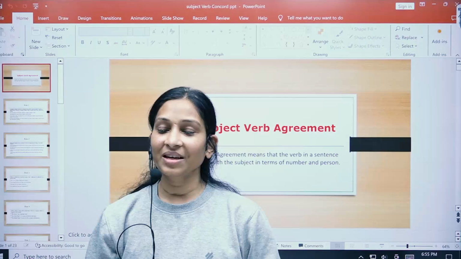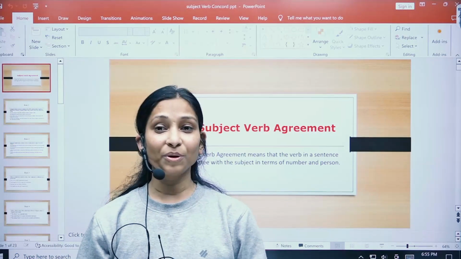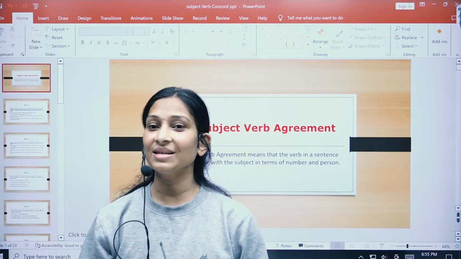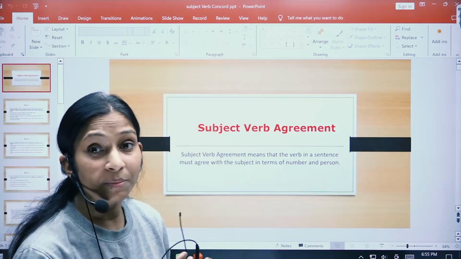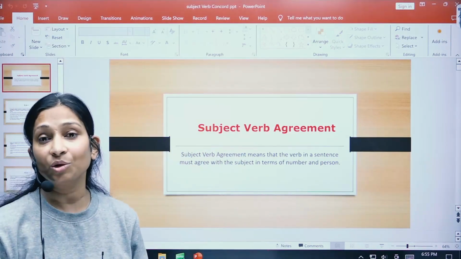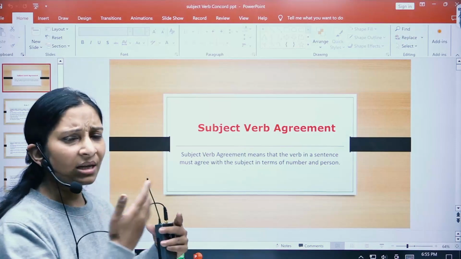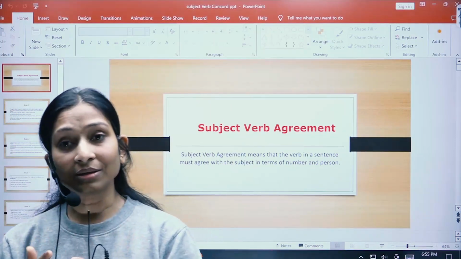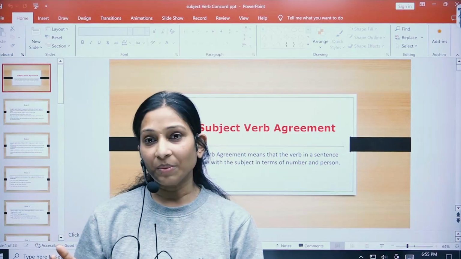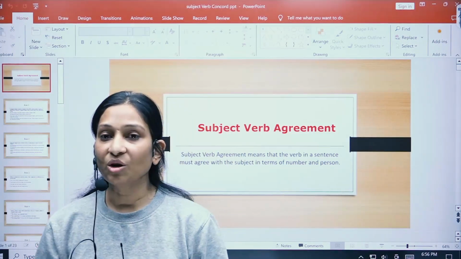Hello students, today we are going to go ahead with the basic topic of your BITS course, that is subject verb agreement. Okay? Subject verb agreement. Let me first of all tell you what this means. Subject verb agreement or subject verb concord, because the word concord itself means agreement, right? Now, what is the meaning of this?